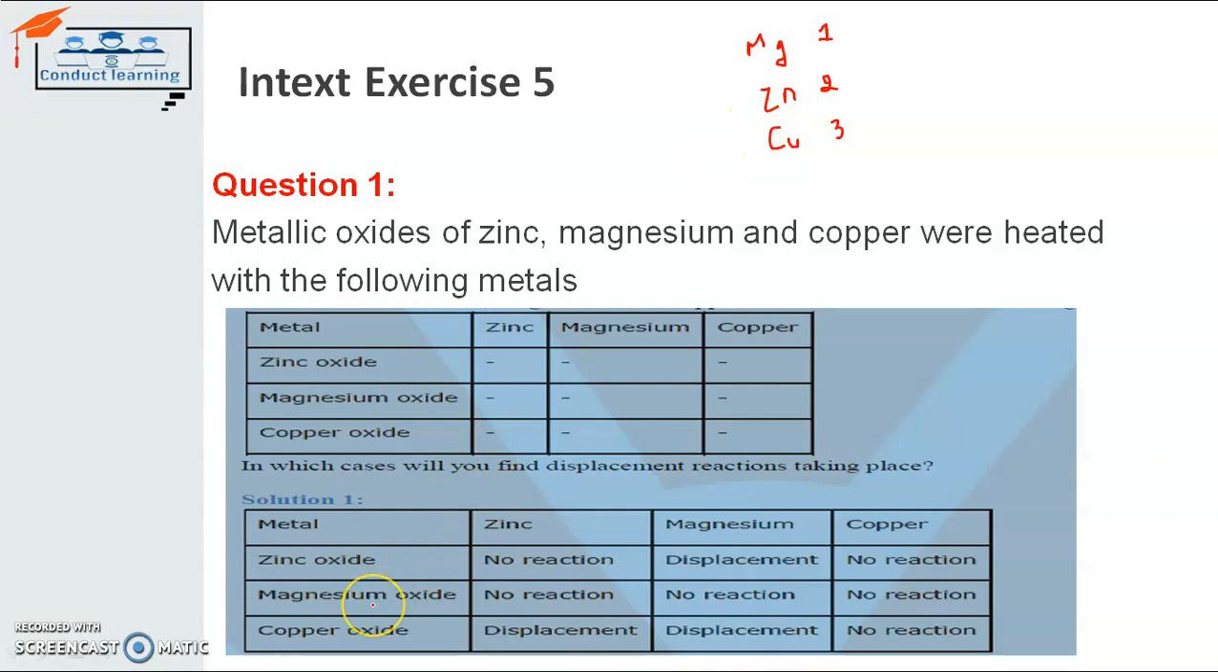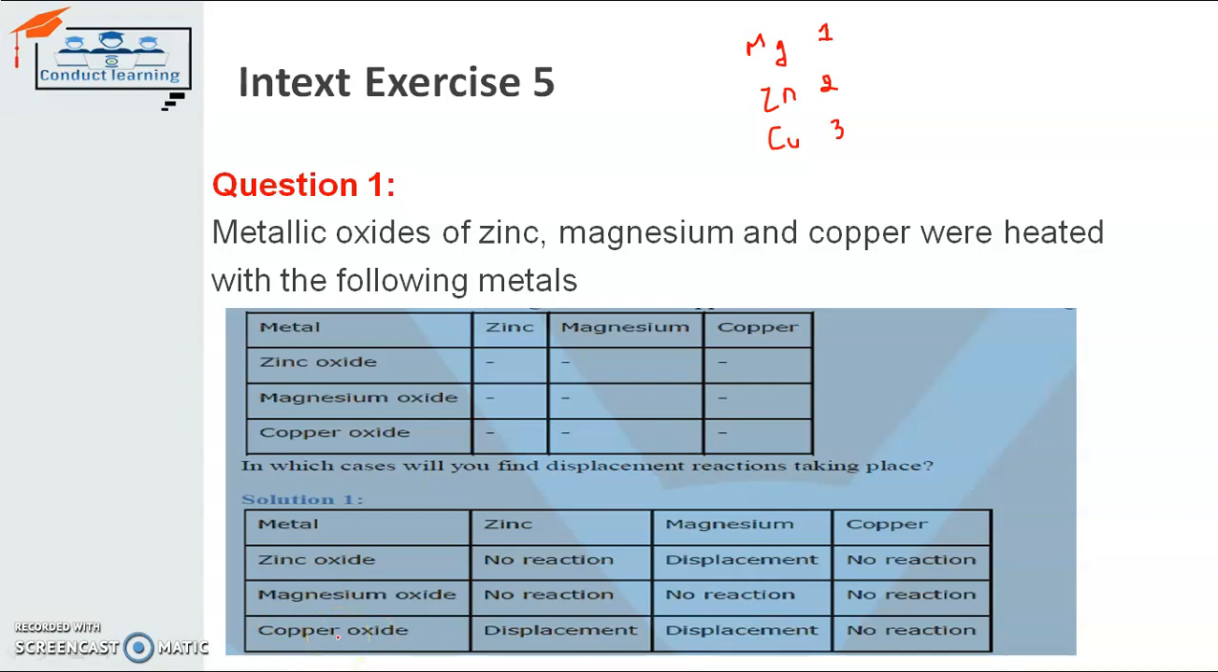Second, when magnesium oxide reacts with zinc, there is no reaction because zinc is less reactive than magnesium, so it can't displace the magnesium from magnesium oxide. But when magnesium reacts with magnesium oxide, again there will be no reaction because both metals are equally reactive. On the third row, when copper reacts with magnesium oxide, again there will be no reaction because copper is less reactive than the other two metals, magnesium and zinc.